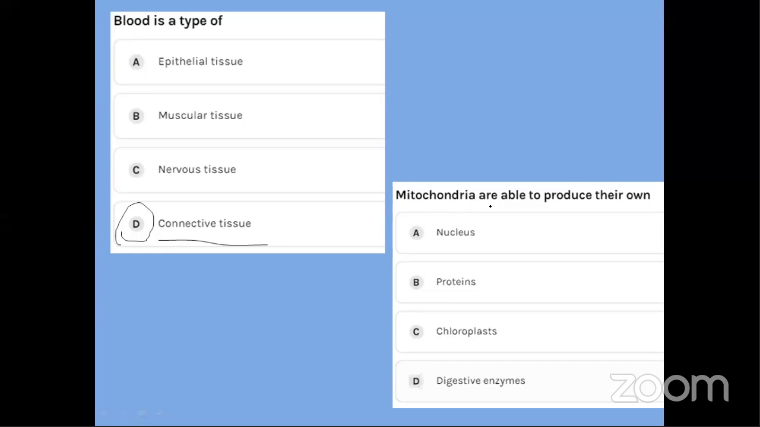Next one. Mitochondria are able to produce their own: nucleus, protein, chloroplast, or digestive enzymes? Only two students have answered as yet. Yes, definitely it is the powerhouse of the cell, Ansh. But what does it have? Does it have a nucleus, proteins, chloroplast, or digestive enzymes?